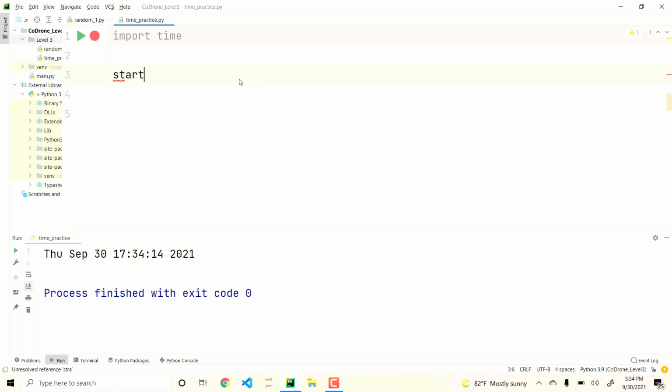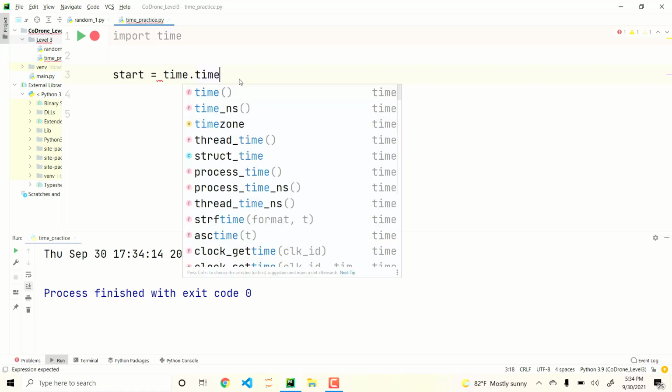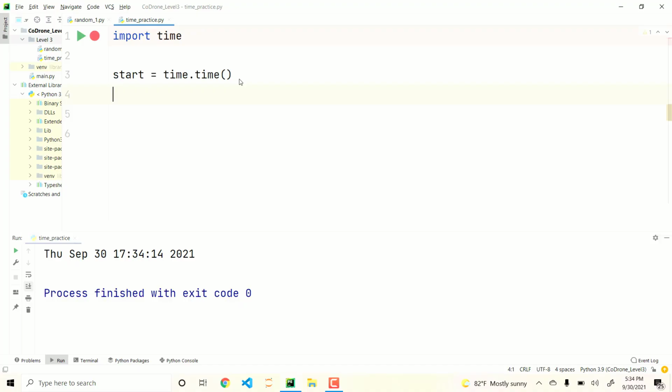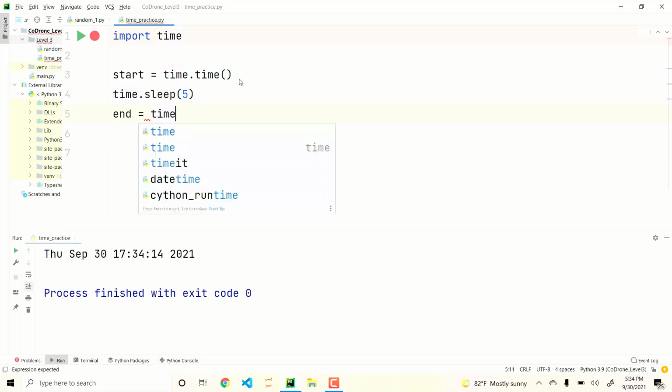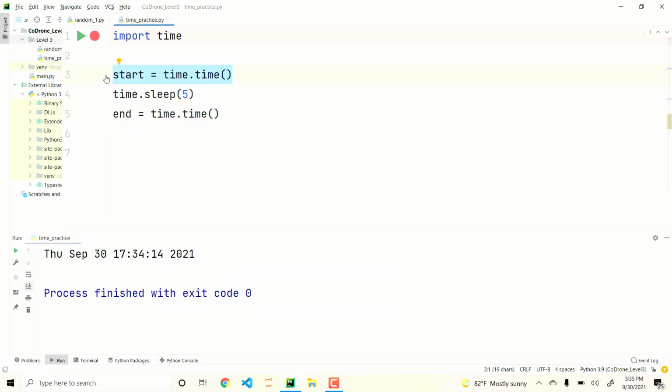Start equals time dot time. Okay, so we're going to store time as a variable called start. And then we're going to do time dot sleep. And we'll sleep for 5 seconds. And then we're going to end our time. So time dot time. So what's happening here is we're going to check the time at the start of the program and save it in this variable called start. And then we're going to say time.sleep for 5 seconds, and then end will be the current time after that has occurred. And then what we want to do is we're just going to print start minus end.